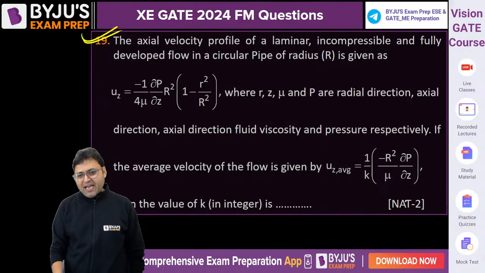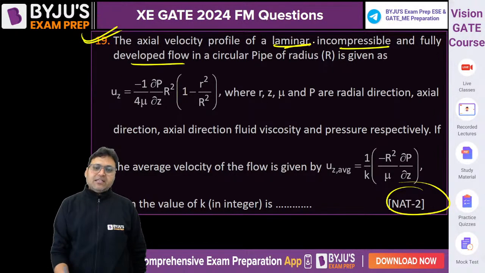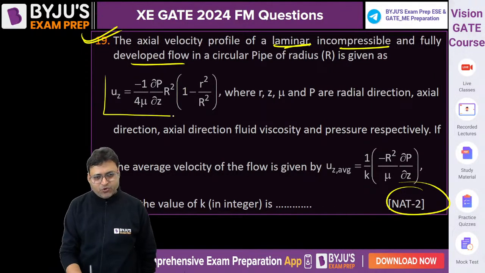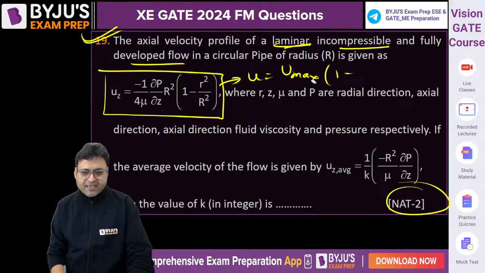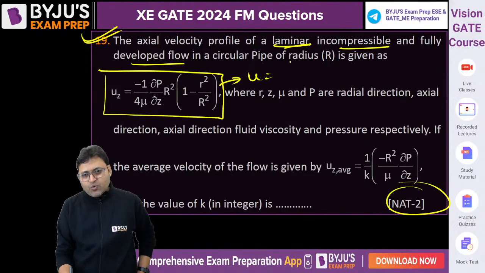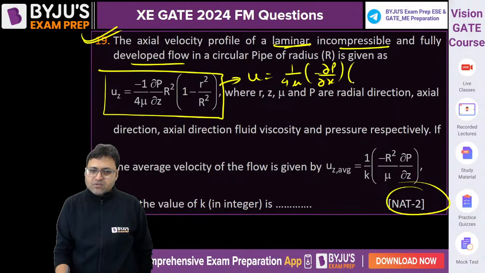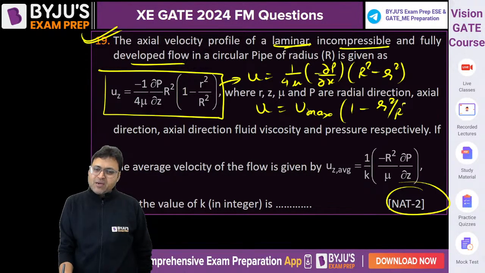Question number 19, again NAT for 2 marks, very simple. The axial velocity profile of laminar, incompressible and fully developed flow in a circular pipe is given by. Generally we call the axial direction the x direction, but they have used it like this. It is simply the velocity profile u equal to u maximum into 1 minus r square by capital R square, or 1 by 4 mu into minus del p by del x into R square minus small r square.